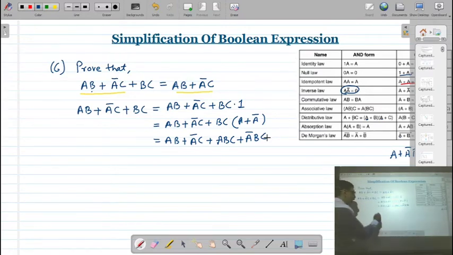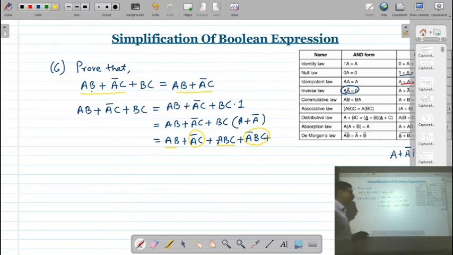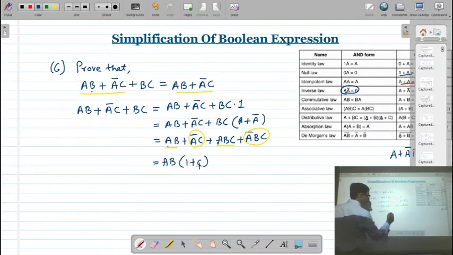Okay. Now if you look at this, the AB is present here, and in this term the AB is also present. So you can take this AB common. So in the bracket you will get 1 plus C. Same way, here A bar C is there, here also the A bar C is present, and that will be common, and you will get 1 plus B. So this is equal to, here I am taking AB common, then you will get 1 plus C. Remember, I am talking about these two terms.